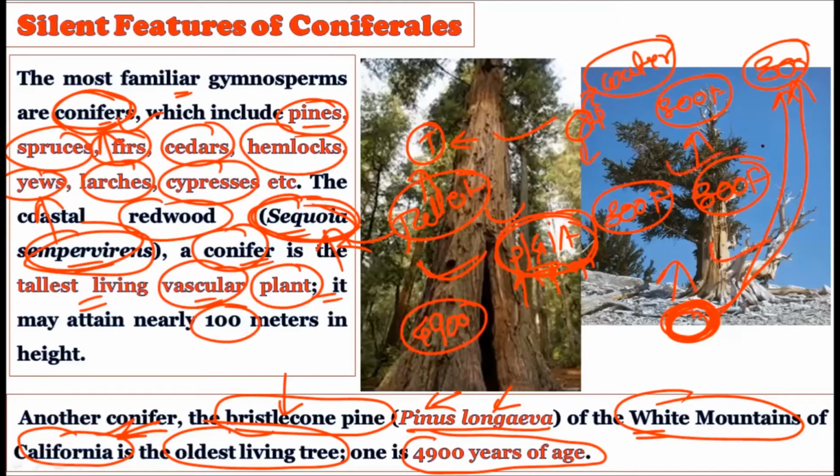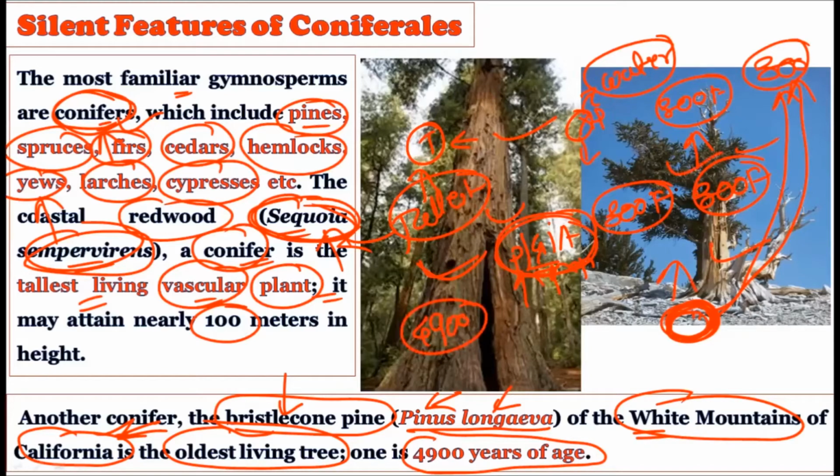You can observe this plant in this particular picture. This is the picture of the Pinus longaeva, and this plant is actually 4,900 years old. So it's the oldest living tree on Mother Earth. Nearly 5,000 years of history revolves around this particular gymnosperm.